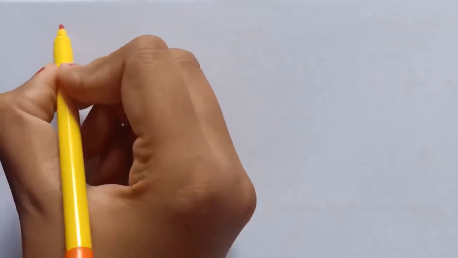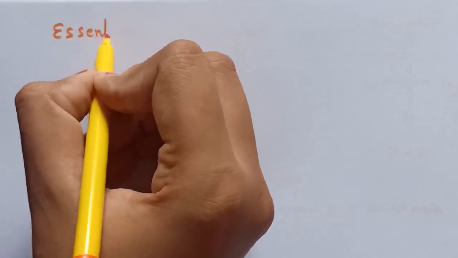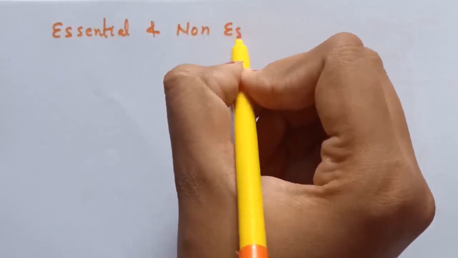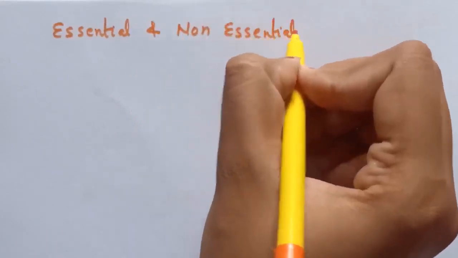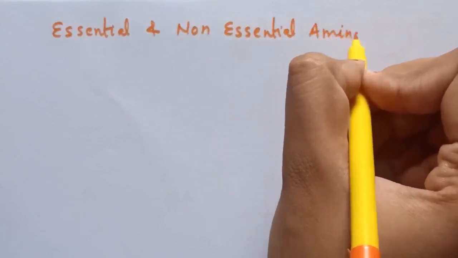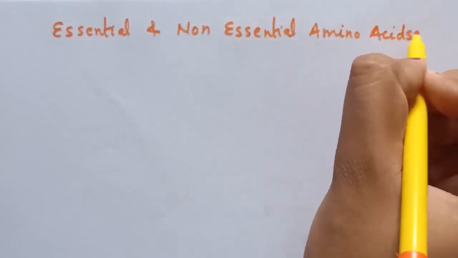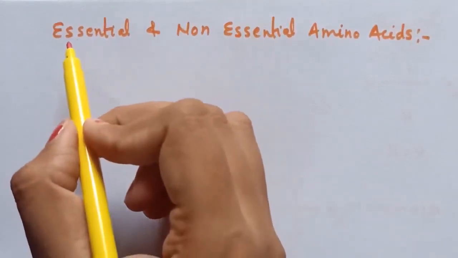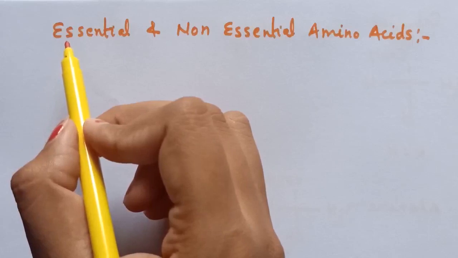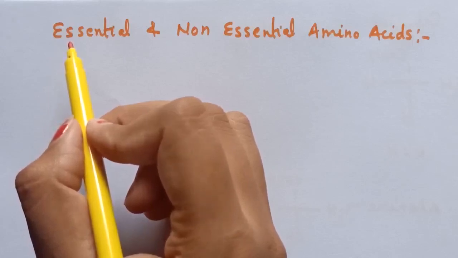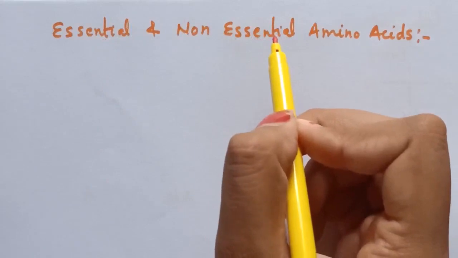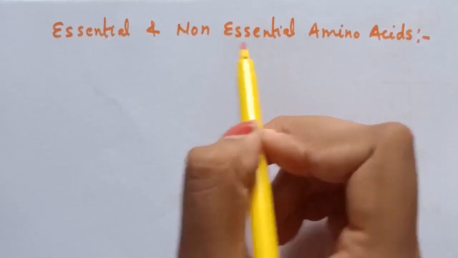Next is essential and non-essential amino acids. Essential amino acids are those which cannot be synthesized in the body and must be obtained through diet. Those are known as essential amino acids, whereas non-essential amino acids are those which can be synthesized in the body.